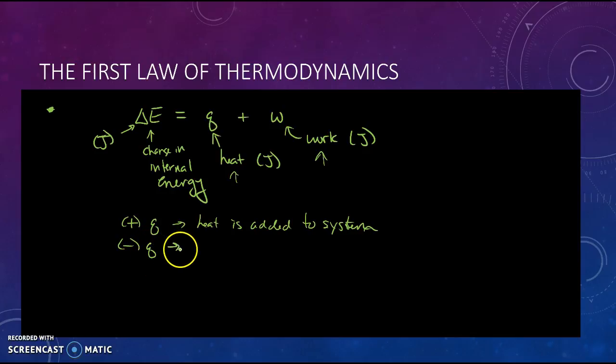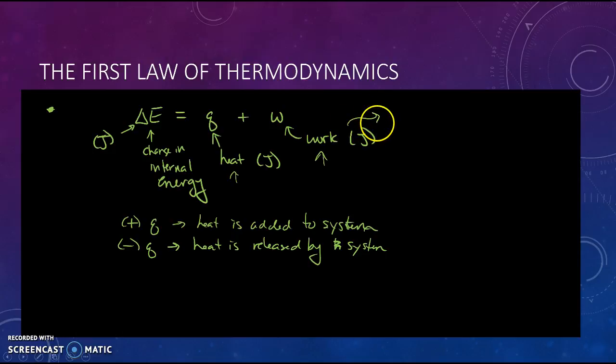Q will be negative when heat is released, or exits the system. So if heat's leaving our system, we have a negative heat flow. If heat's added to our system, we have a positive heat flow.